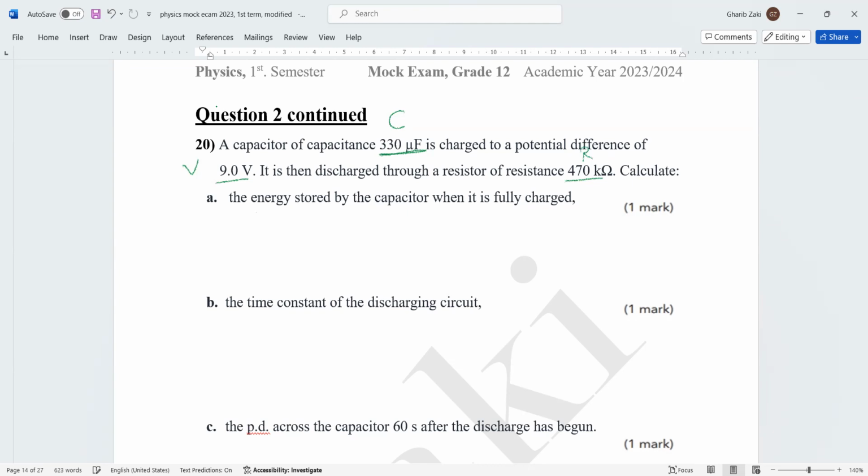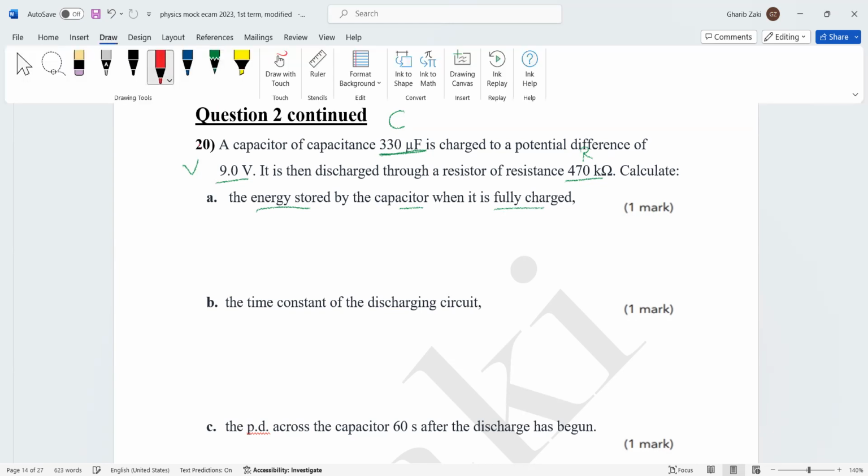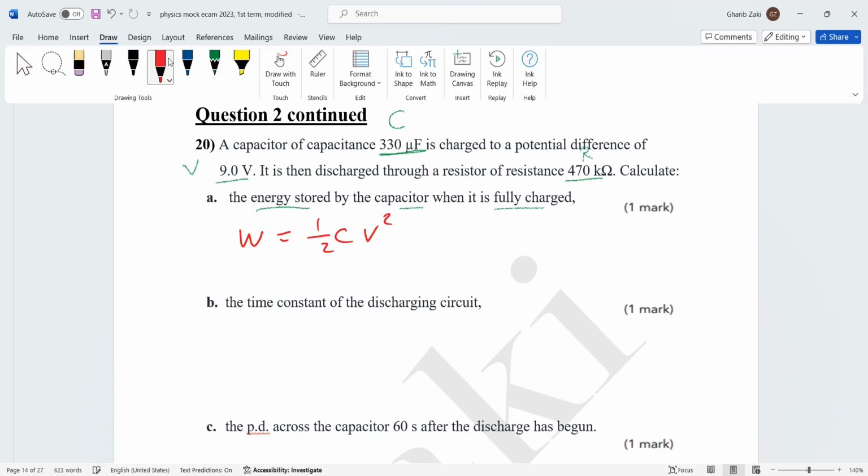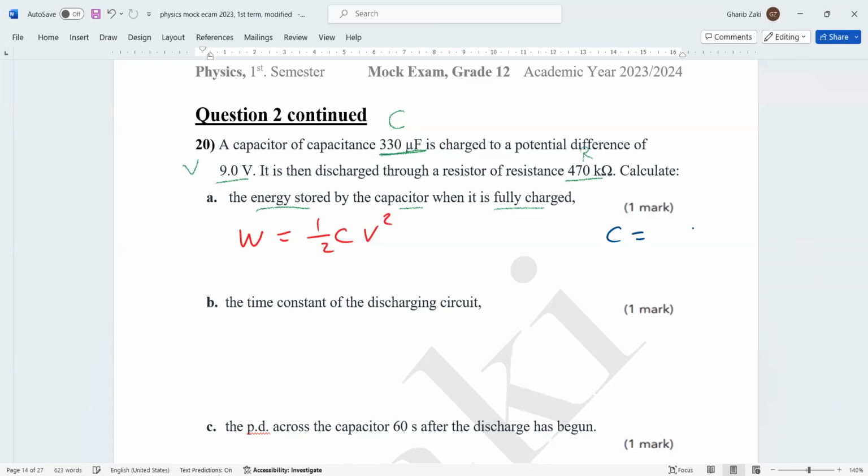Calculate the energy stored by the capacitor when it is fully charged. We have capacitance and voltage, then we use the direct formula. The energy stored equals half C V squared. C must be in farad to get the energy in joule, so it's 330 times 10 to the power negative 6.